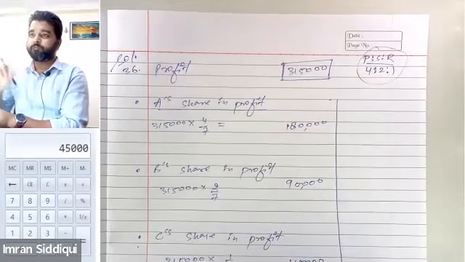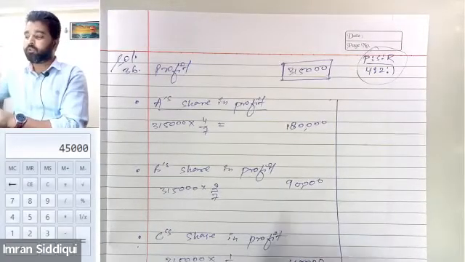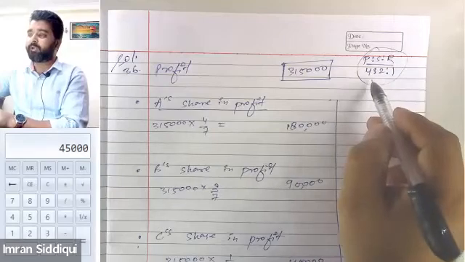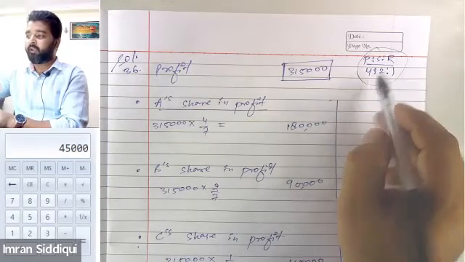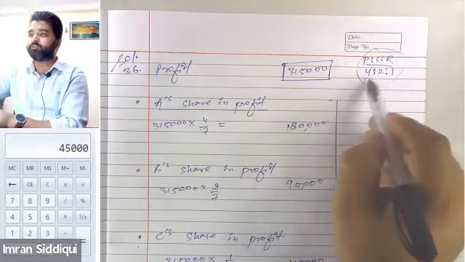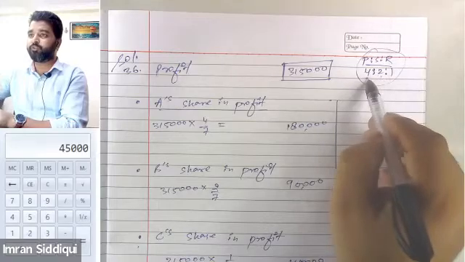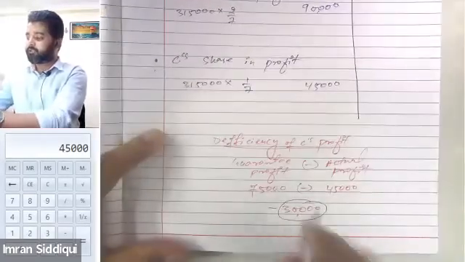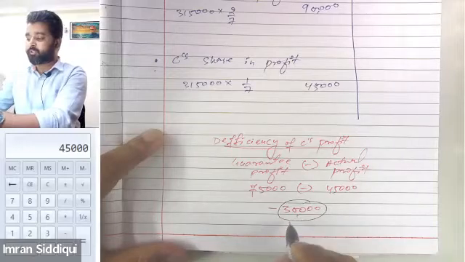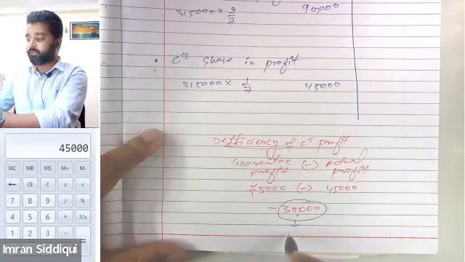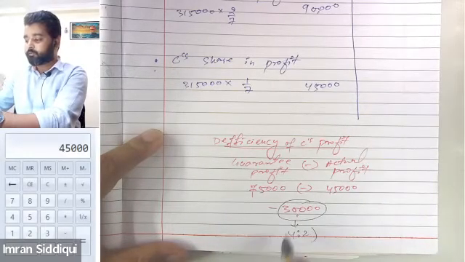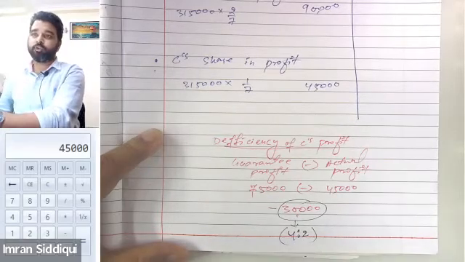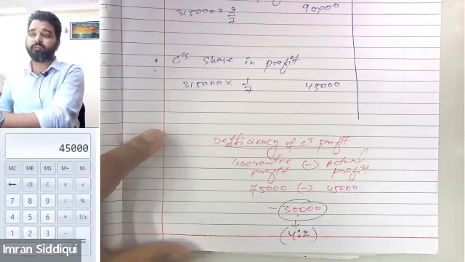But listen to me very carefully. Since the loss is required to be shared between A and B, and A and B's share was 4:2, this loss will be shared between A and B in the ratio of 4:2. C is not going to bear this loss now.